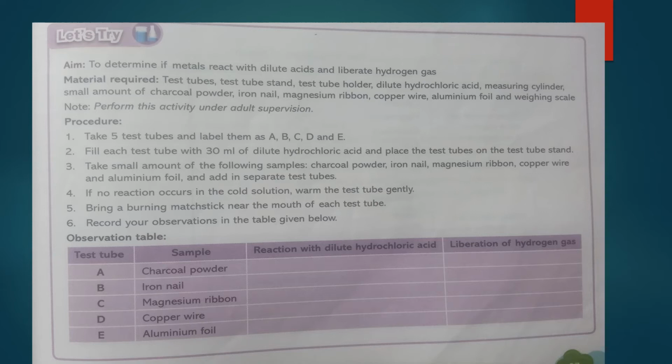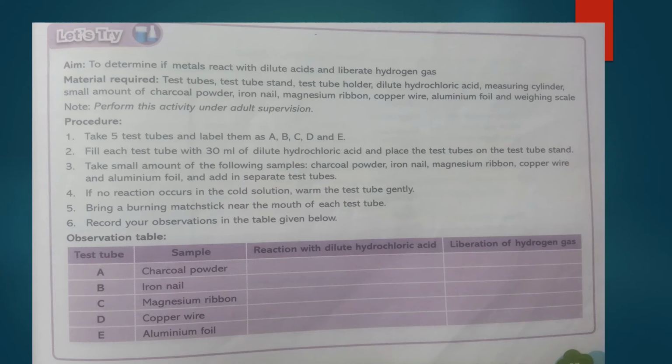Now let's discuss an activity where we are going to determine if metals react with dilute acid and liberate hydrogen gas. For performing this activity, we need some materials: test tubes, a test tube stand, a test tube holder, dilute hydrochloric acid, a measuring cylinder, and small amounts of charcoal powder, an iron nail, magnesium ribbon, copper wire, aluminium foil, and a weighing scale.